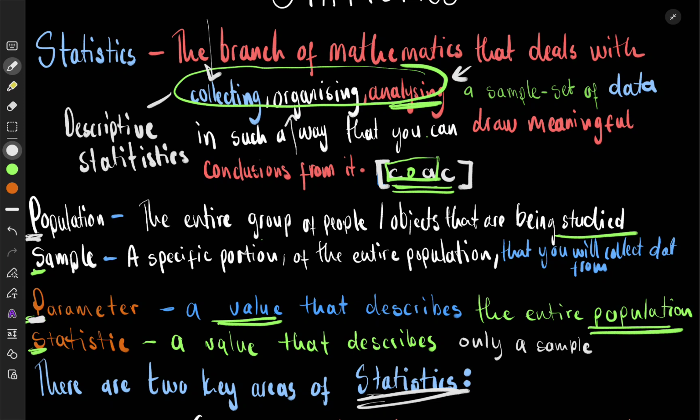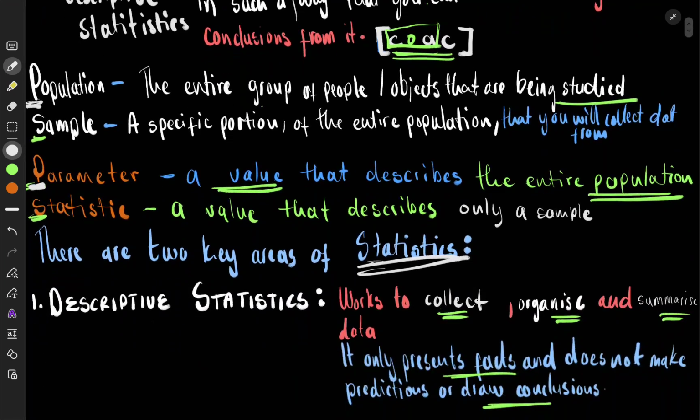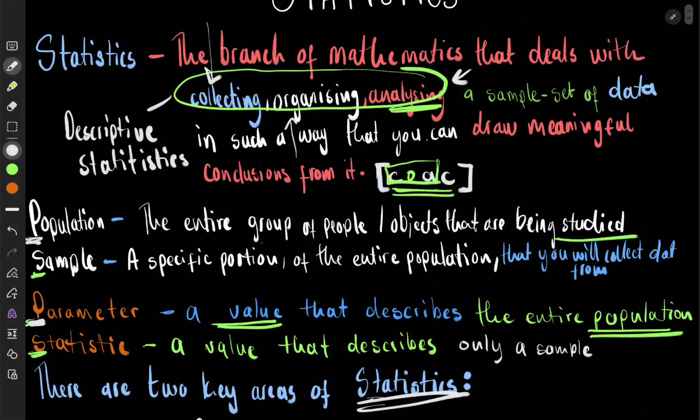Then from there, you go to organizing, where you talk about stem and leaf diagrams, frequency tables, whatever you're going to learn. Then you now go to analyzing, and in analyzing the data, you are talking about things like mean, median, mode, standard deviation, normal distribution. You're going to learn about those things. There's going to be a lot. Now, anyway, this is it for statistics, and that is it for some of the